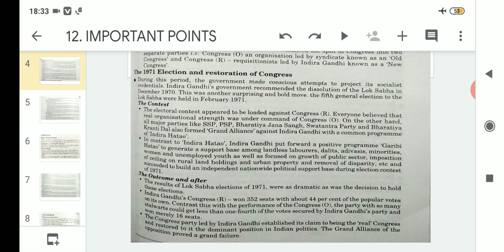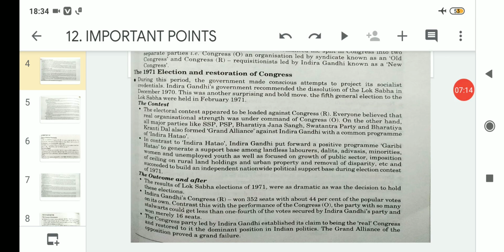So, perhaps due to this positive program of Garibi Hatao, her party could win about 44% of the popular votes along with 352 seats in total. That means more than a majority.